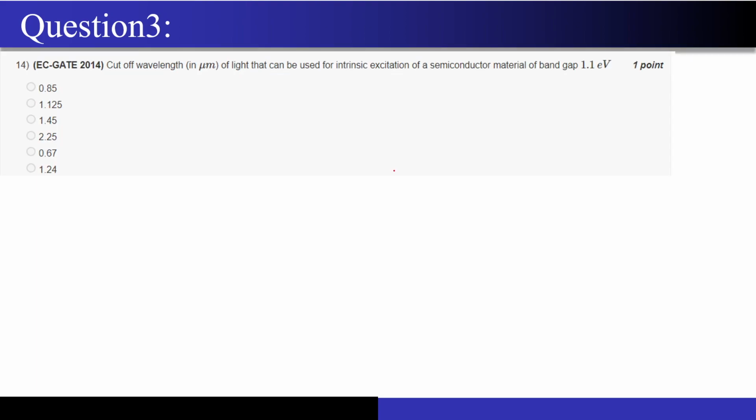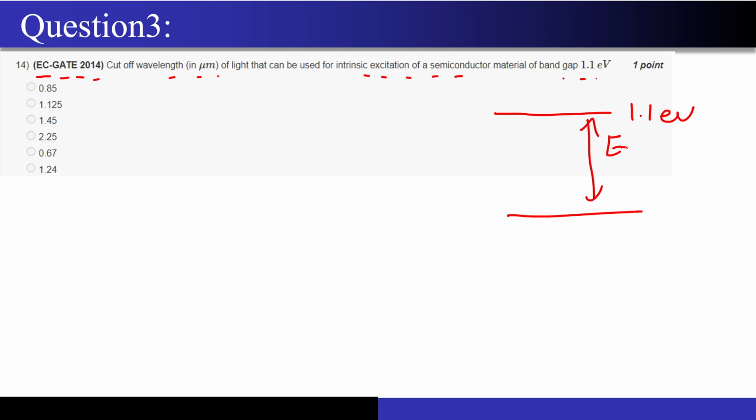So I guess this will be the last question for today. Not the last question, we may have one more question after that. So now let's see what they have asked. This question actually came in the GATE exam, EC 2014. What is the cutoff wavelength of light that can be used for intrinsic excitation of a semiconductor material of band gap 1.1 eV? So there is a semiconductor and it has the band gap Eg equal to 1.1 electron volt.